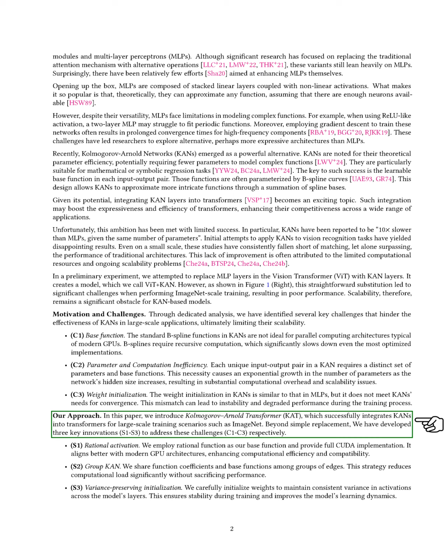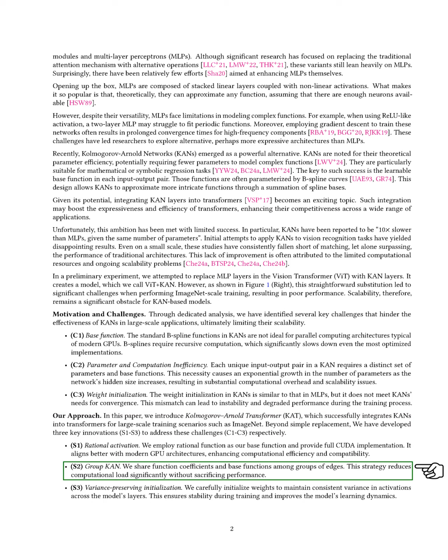for large-scale training scenarios like ImageNet. We developed three key innovations. 1. We use rational functions as our base function, which improves computational efficiency and compatibility with modern GPUs. 2. We implement a group KAN approach, sharing function coefficients and base functions among groups of edges to reduce computational load without sacrificing performance. 3. We apply variance-preserving initialization to maintain consistent variance in activations across layers, ensuring stability during training.